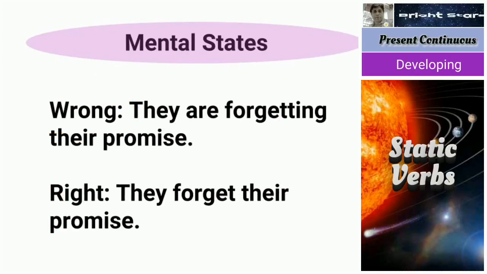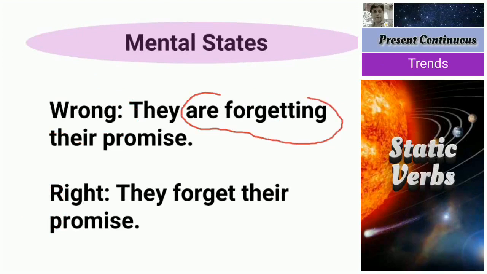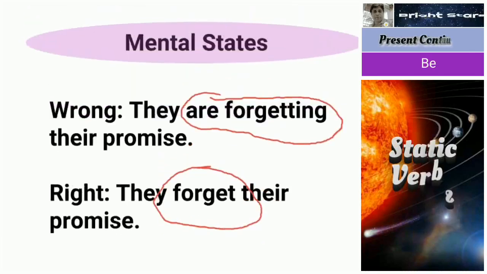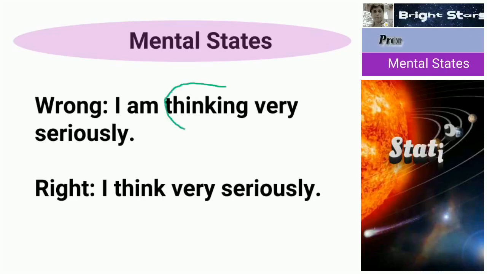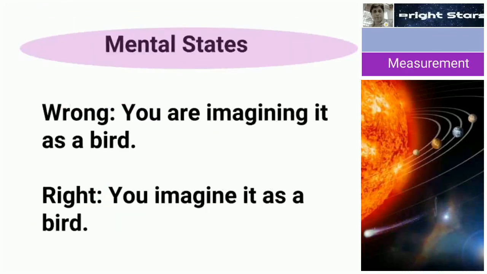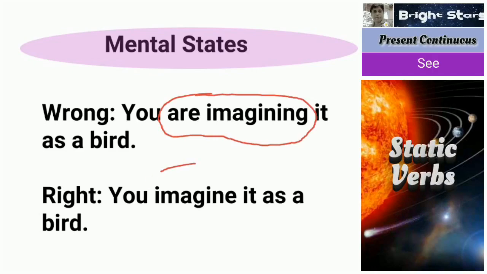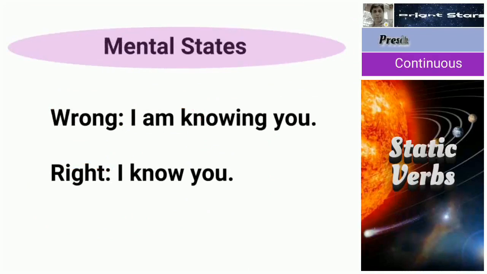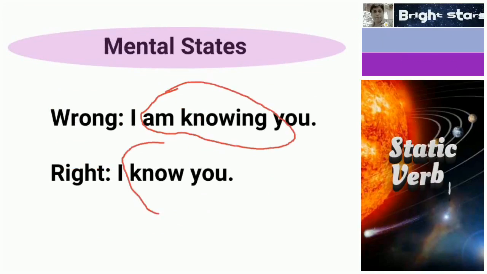And next one, mental states you see, they are forgetting their promise. The "-ing" form is not there, so "are forgetting" is wrong. They forget is correct. In the same way, I am thinking very seriously is wrong. I think very seriously. Next one, you are imagining it as a bird. "Are imagining"? No. Imagine is correct. I am knowing you, wrong. I know you, that's all.